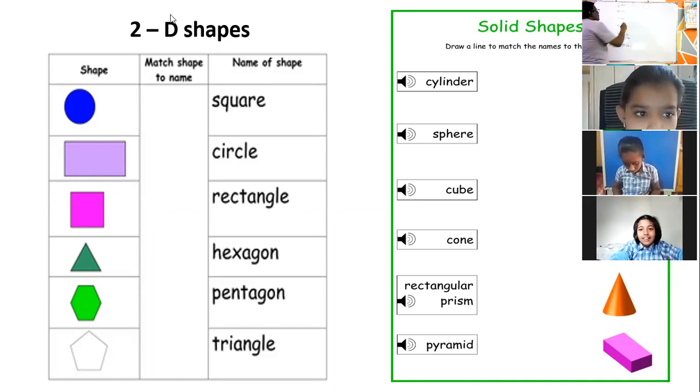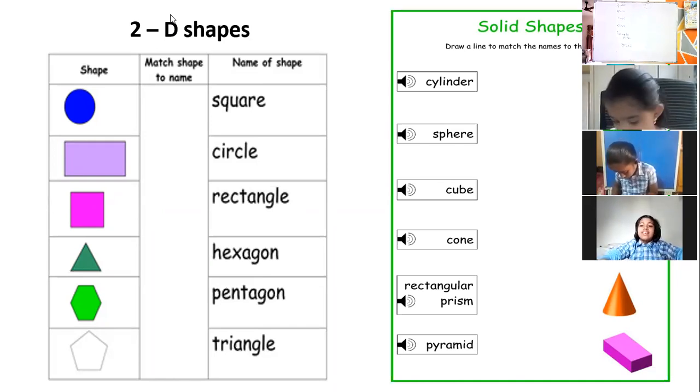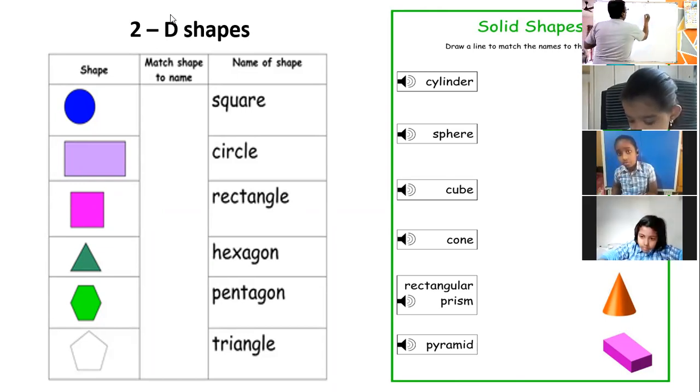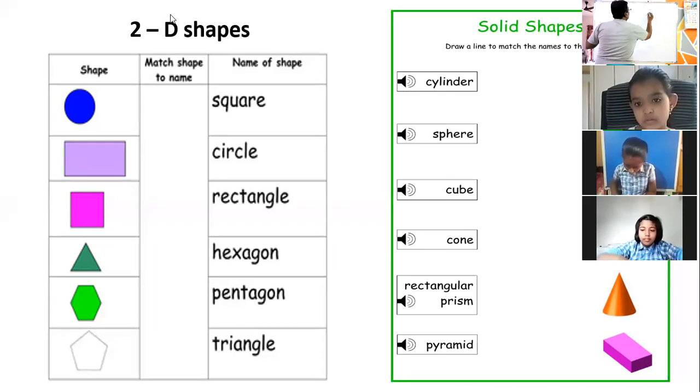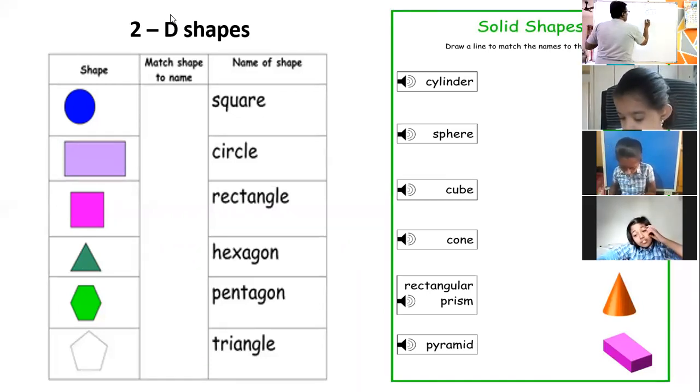It looks like a circle, but it is a sphere. So the first one is sphere and the second one is cube or cuboid. If all sides are equal, it is cube. And so the third one is cylinder, because it looks like a cylinder.